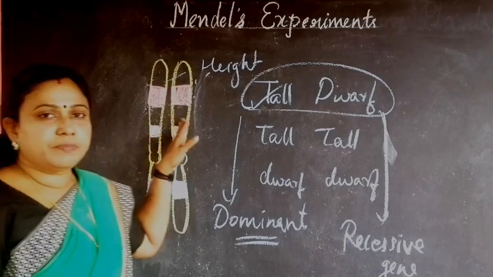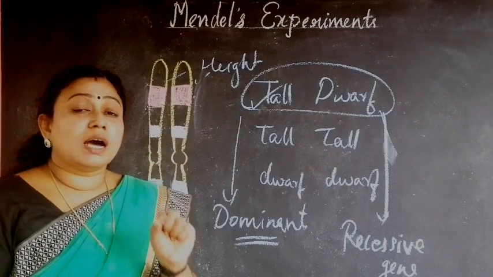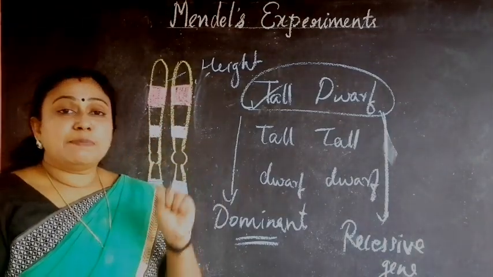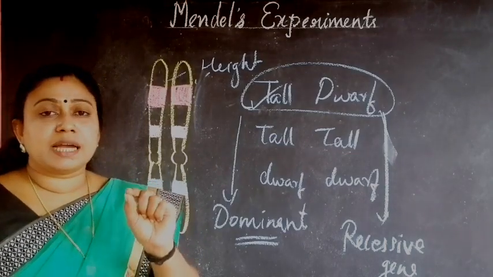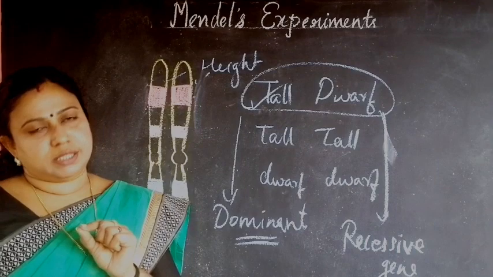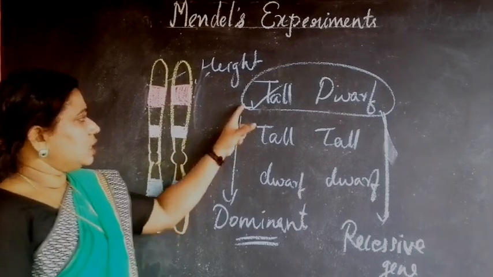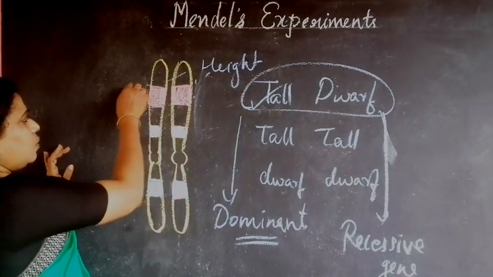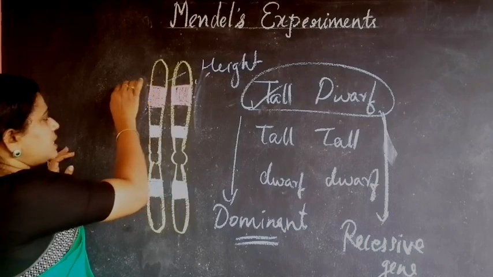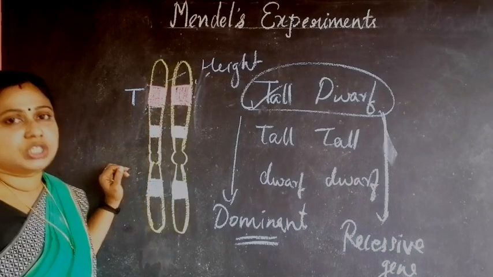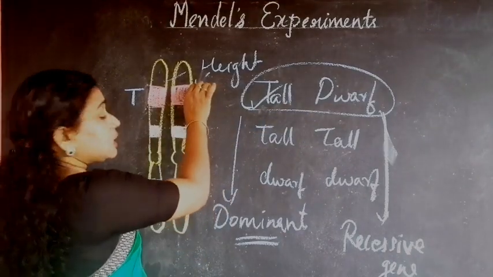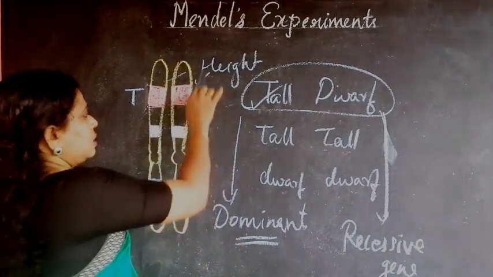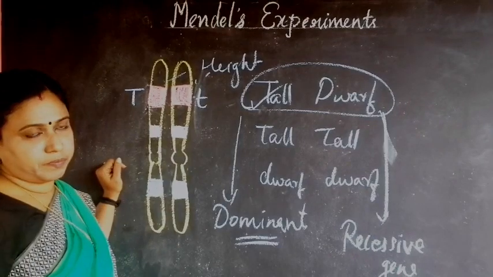See here, these dominant genes are represented by capital letters of the alphabet and the recessive genes are represented by the corresponding small letters. For tallness, we can use capital T, and for dwarfness the corresponding small t.